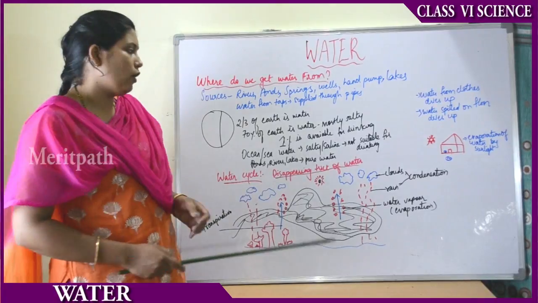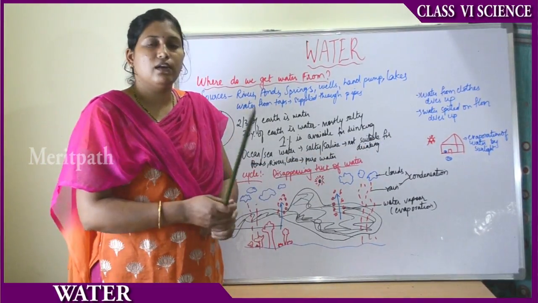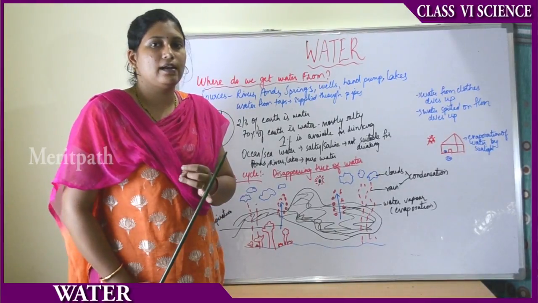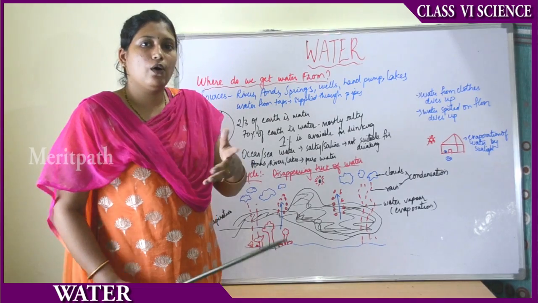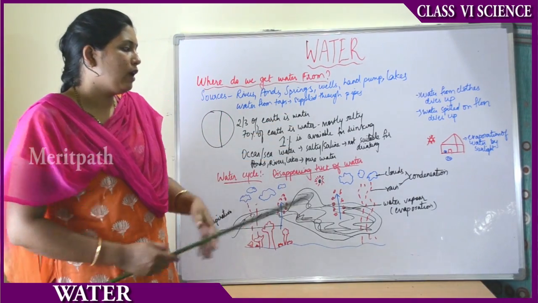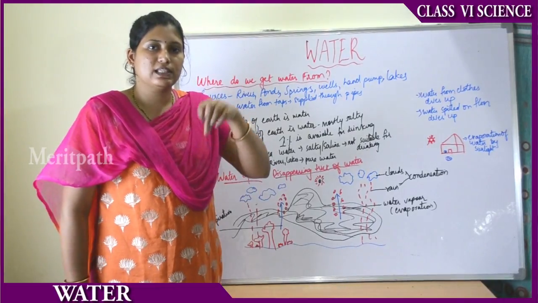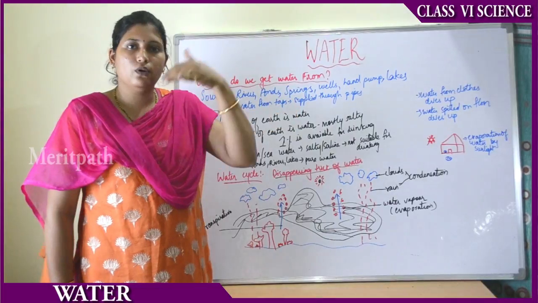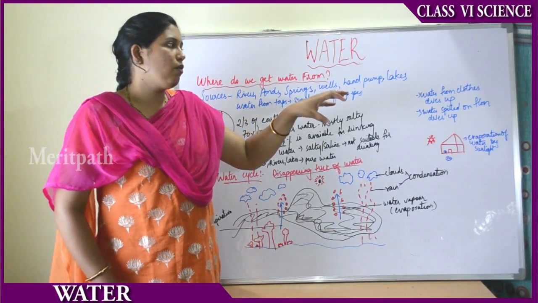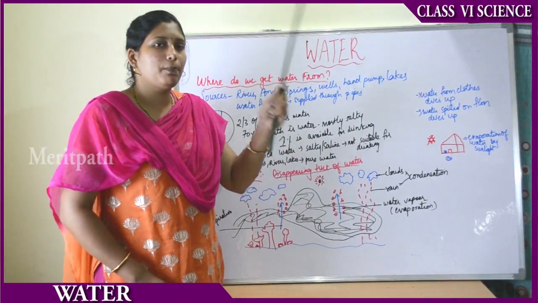And one more thing you observe is, suppose water from the clothes dries up. Whenever we wash clothes and put them in the sunlight outside, the water from the clothes dries up after some time. How? Because of evaporation. The water from the clothes gets heated up because of the sunlight and goes up into the sky. The water converts into water vapor and goes up into the sky. Thereby the water from the clothes is lost and the clothes dry up because the water evaporates and goes up into the sky.